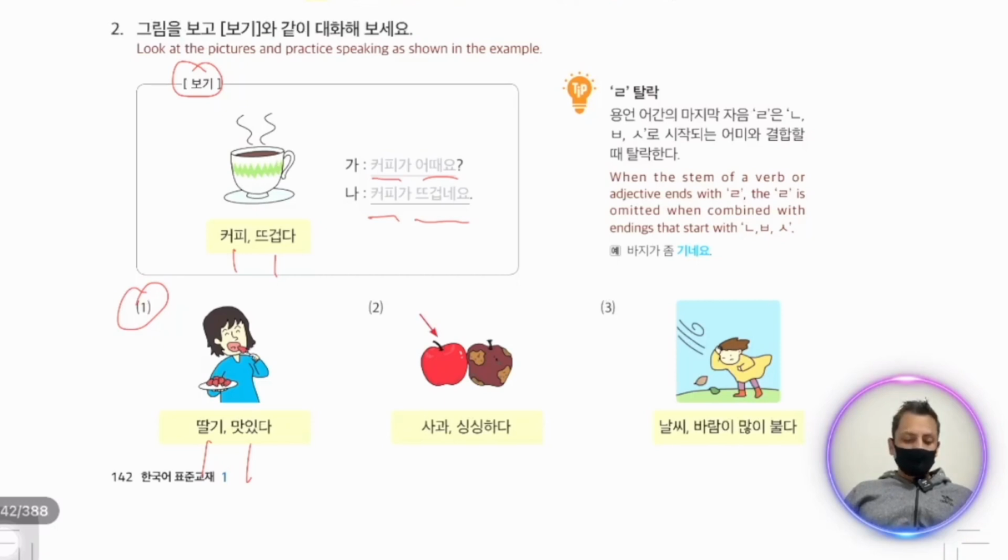Number 2, we have sagwa. Sagwa is apple, and 싱싱하다 is fresh. So sagwa가 어때요? 싱싱하네요. Sagwa is very fresh. Number 3, 날씨 is weather, and 바람이 많이 불다 is the wind is blowing. So our question is 날씨가 어때요? How is the weather? Our answer is 바람이 많이 불네요. The wind is blowing.